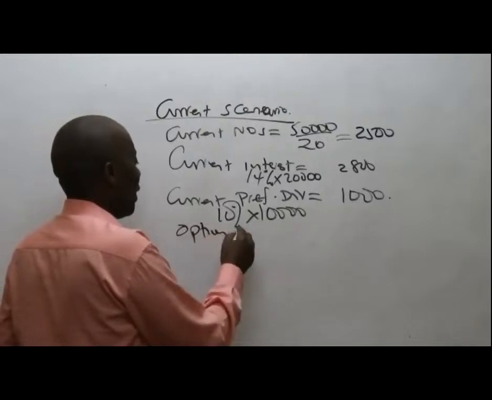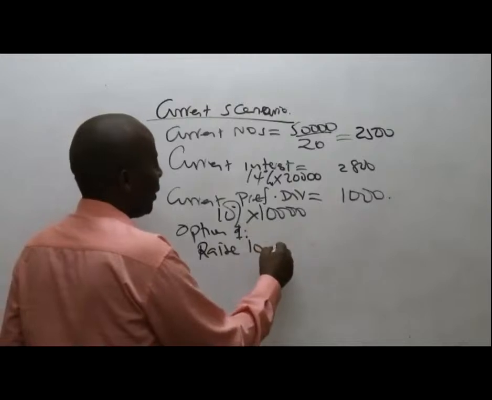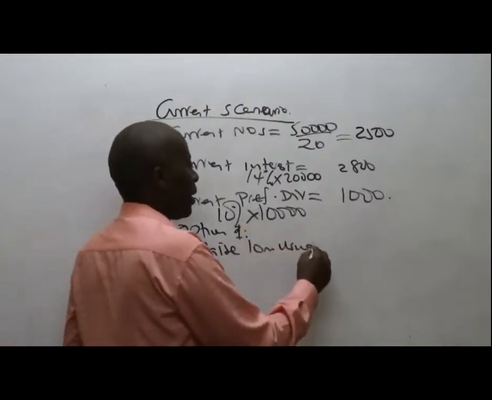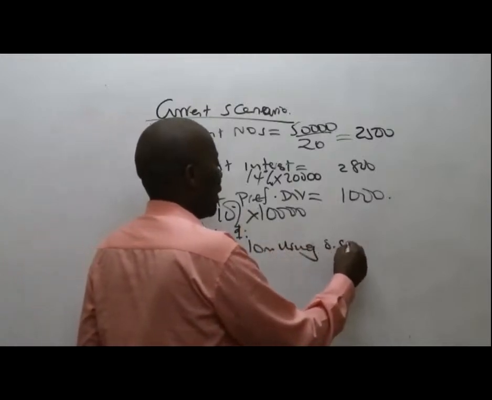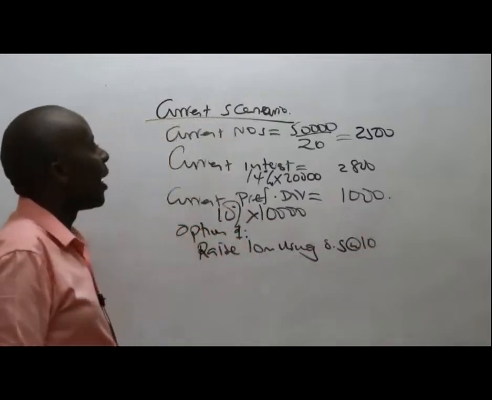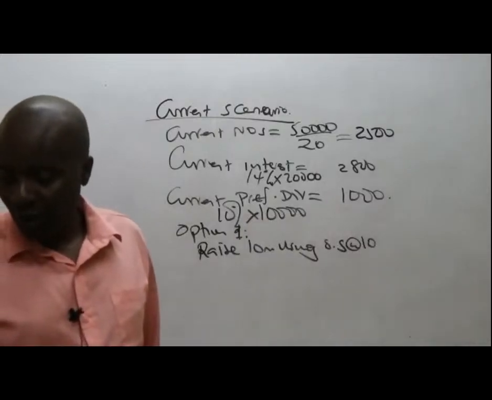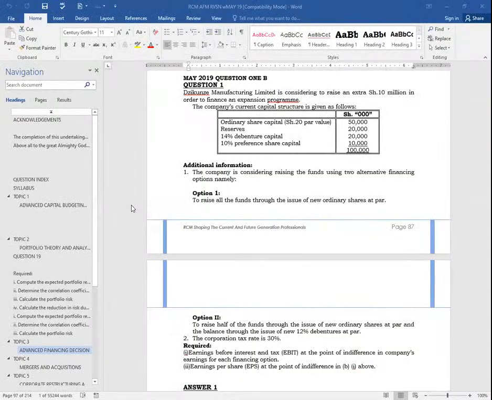So option 1 is to raise the 10 million using ordinary shares whose par value is 10. Is it 10 or 20? The par value is 20. So come and raise this at 20.